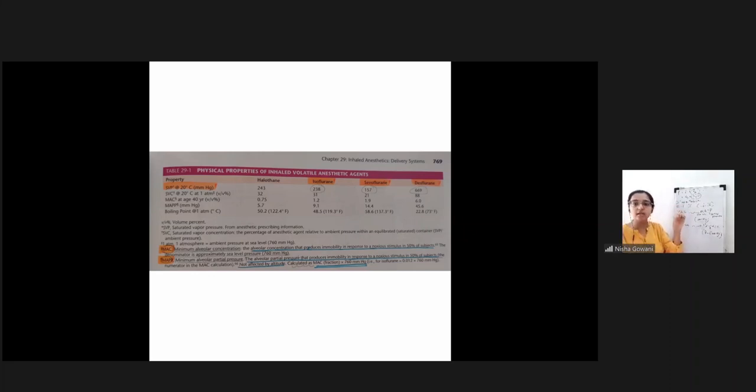So here in this table, you can see the 4 inhalation agents which they have given us, that the saturated vapor pressure of halothane, enflurane, iso, des is so and so values at 20 degrees because it is temperature dependent and specific to every agent. So is the first parameter understood by you, how we got the saturated vapor pressure?